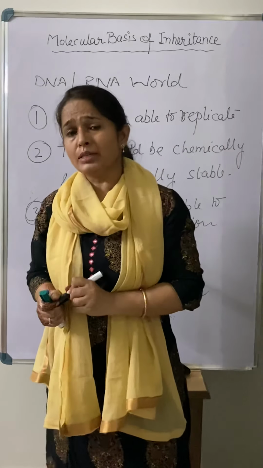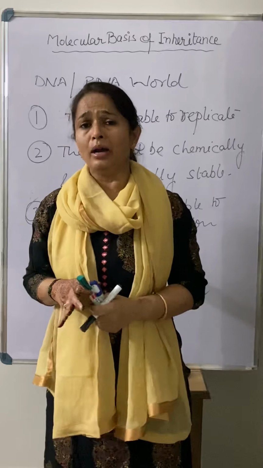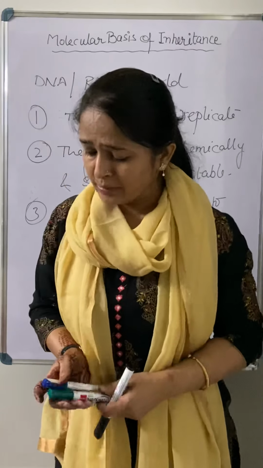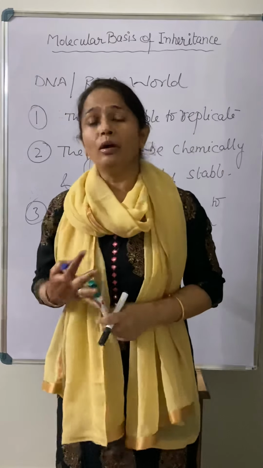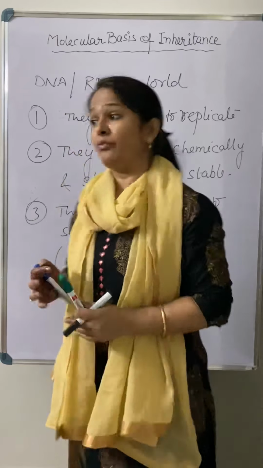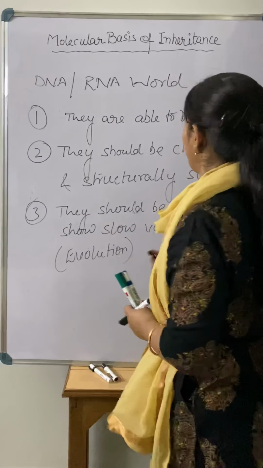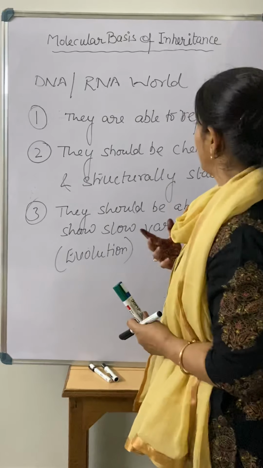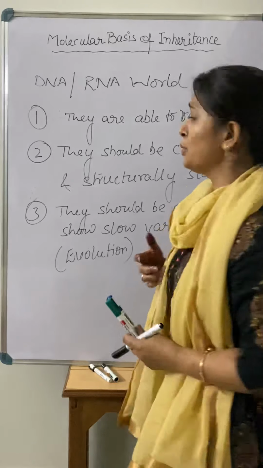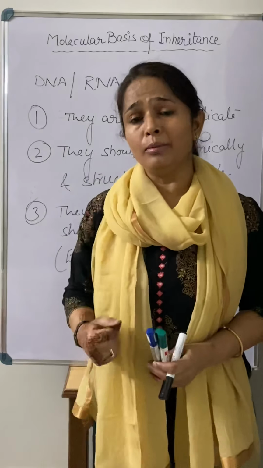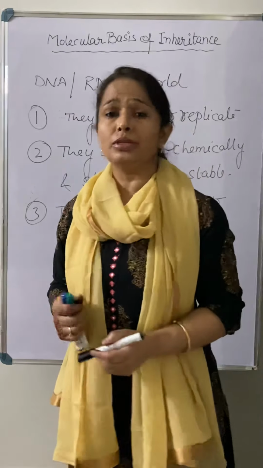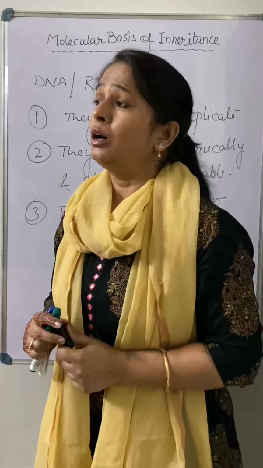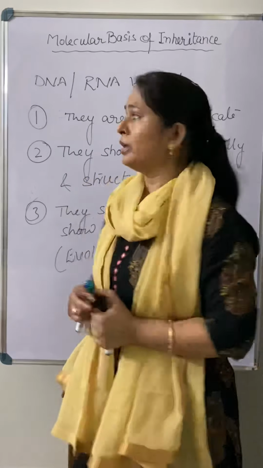If evolution is not there, the same kind of characters will pass from species to species, meaning they are not able to show any differences. If the material is not chemically and structurally stable, it is not able to show variation slowly. All of a sudden variation may come out, which we call a mutation. That is not good for the formation of a new species. So that is one of the important criteria for a genetic material.